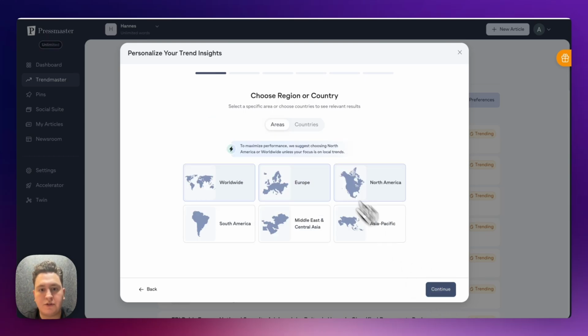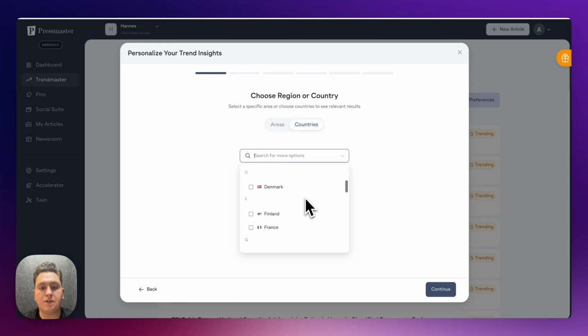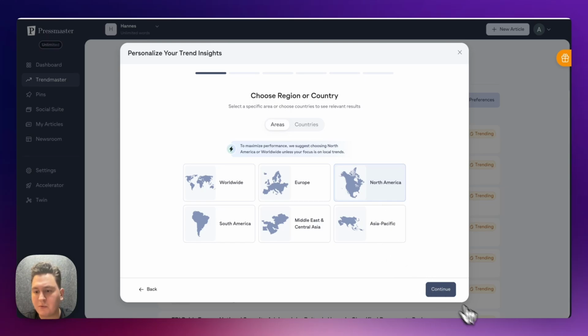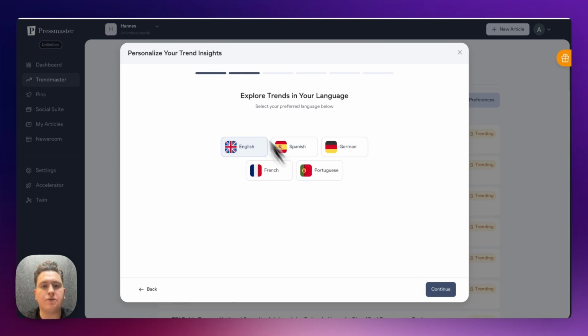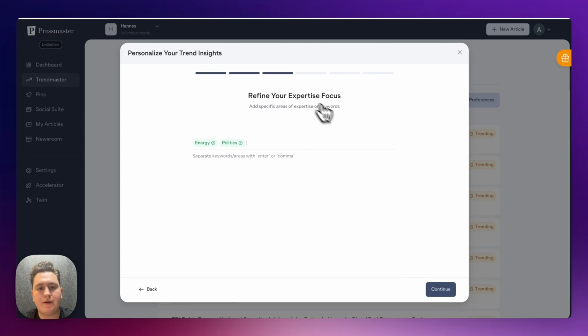Then you click on Continue. You will have the option to choose your region. I'm a big fan of North America. The quality of news there is just way higher, but you can choose any region. So worldwide, Europe, North America, or you can choose specific countries. Now I'm going with North America. You click on Continue, you choose your language, then you can add keywords.